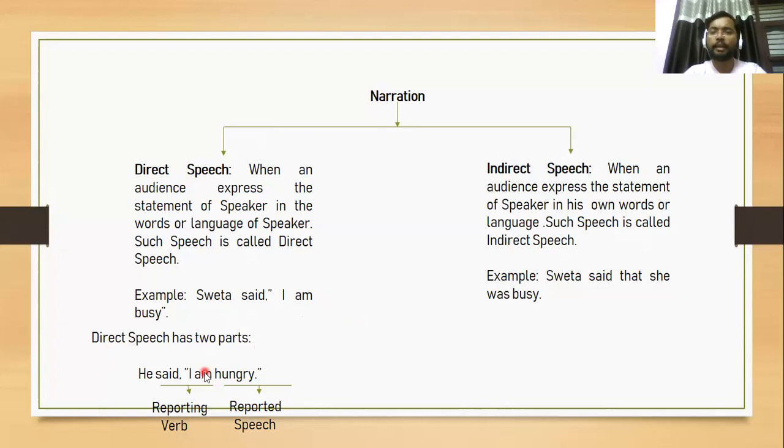Taking an example, he said, I am hungry. One part is he said, and the second part is I am hungry. So what do we call he said? He said is a reporting verb. And I am hungry is a reported speech here.